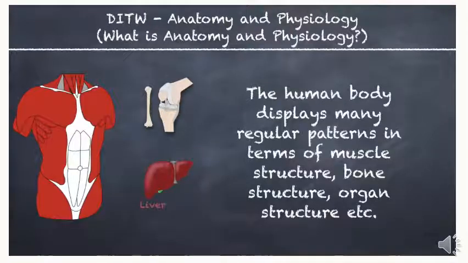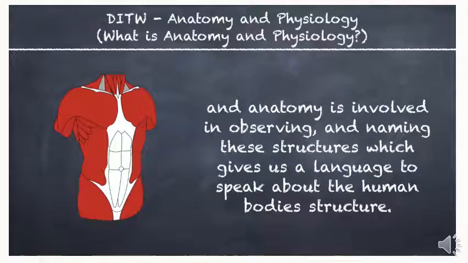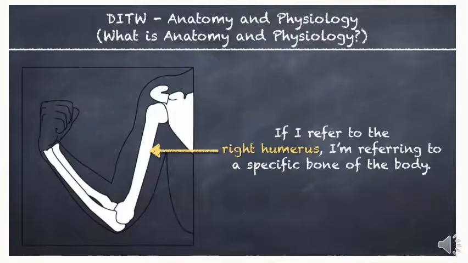The human body displays many regular patterns in terms of muscle structure, bone structure, organ structure, etc. And anatomy is involved in observing and naming these structures, which gives us a language to speak about the human body's structure. If I refer to the right humerus, I'm referring to a specific bone of the body.